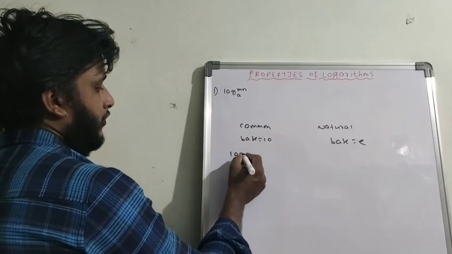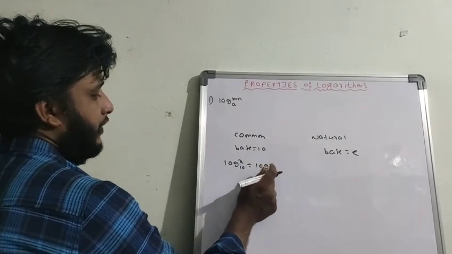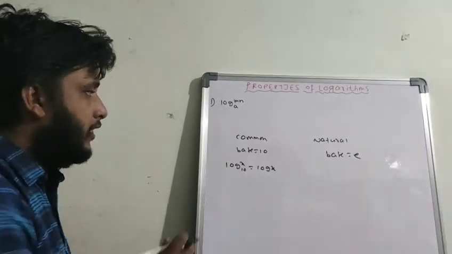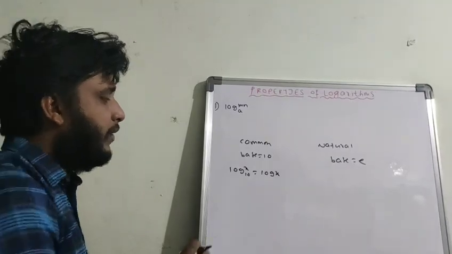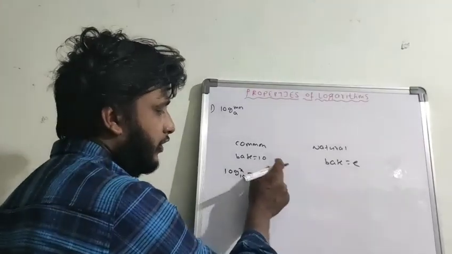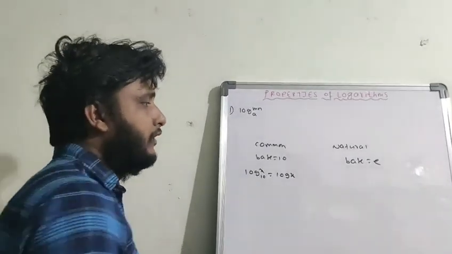Actually log x base 10, you can write it as log x. By default the base is 10 only. So common logarithm is when the base is 10. By default, if there is no base written for a logarithm, the base is 10 only. Log x base 10 you can write as log x also.